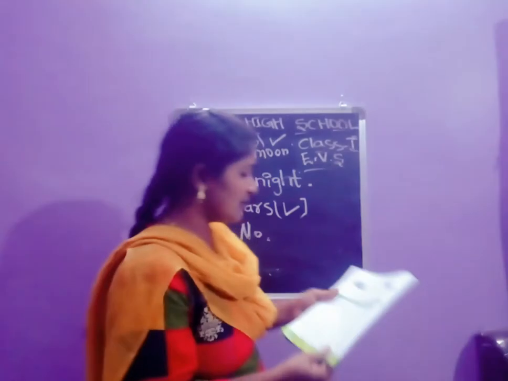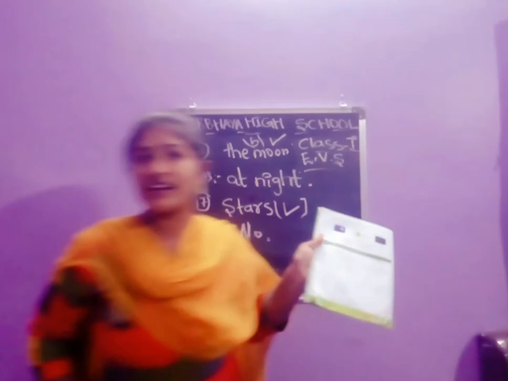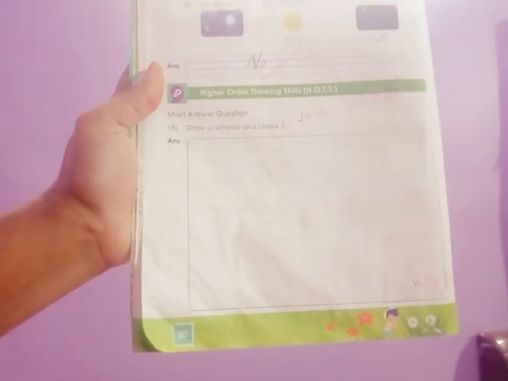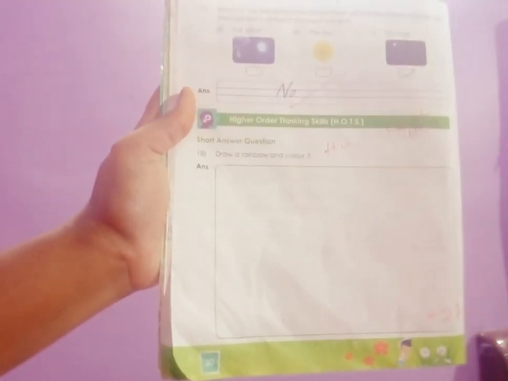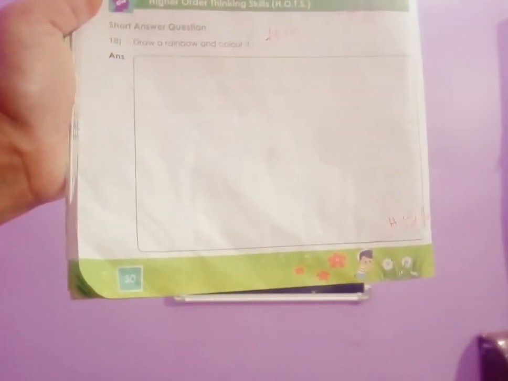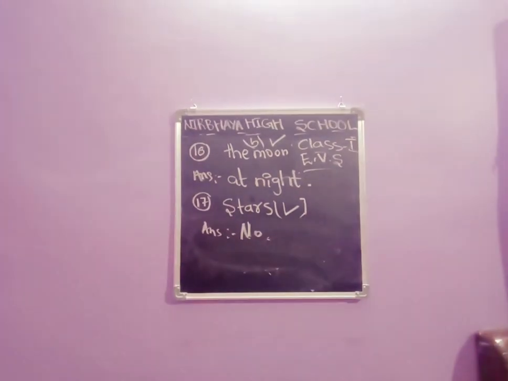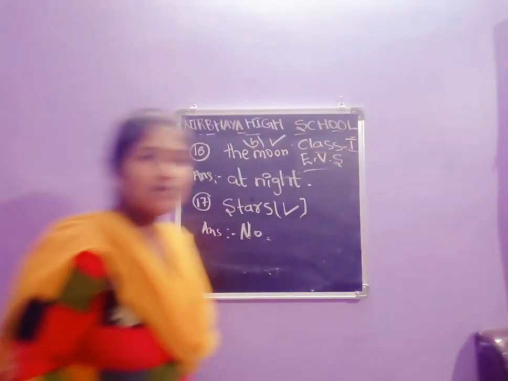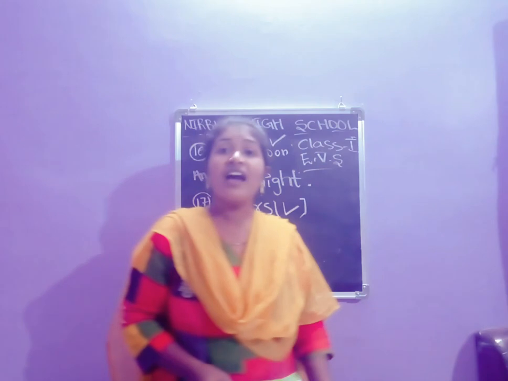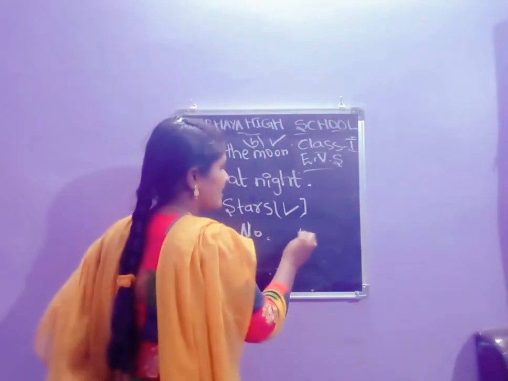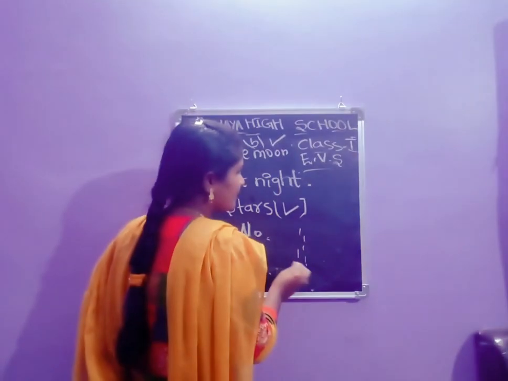Okay. Here you have homework, children. Short answer question. Draw a rainbow and color it. You have to draw the rainbow. You know the rainbow. When does the rainbow form? You know, children, when does the rainbow form? When the raindrops are